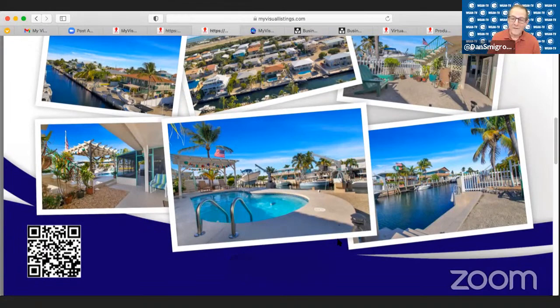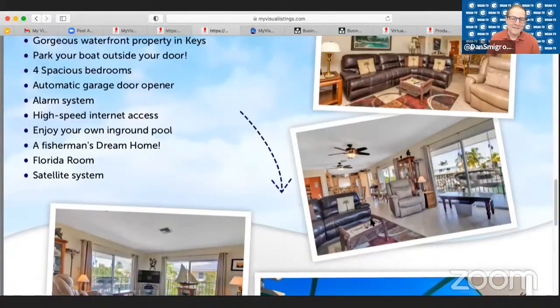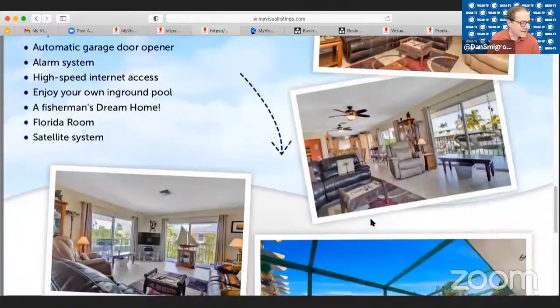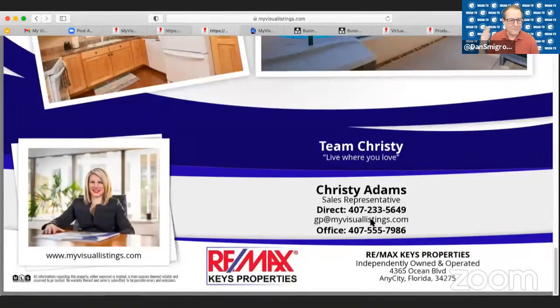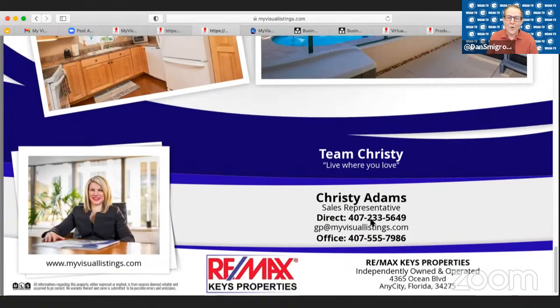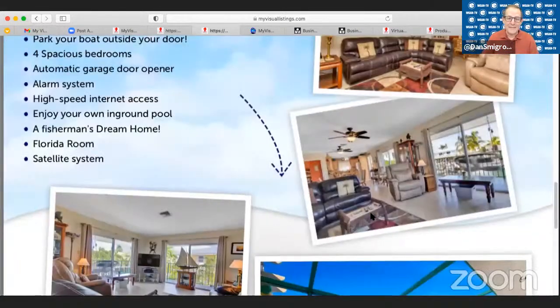So if you keep scrolling down, and for anyone who's never seen these kinds of feature sheets, because I could imagine, being a Matterport service provider, you may not have seen what real estate agents sometimes do. Your software, My Visual Listings, lets you auto-generate this without being a designer. So essentially it's template driven, and you're picking out, if you go back to the 11 by 17, so you're